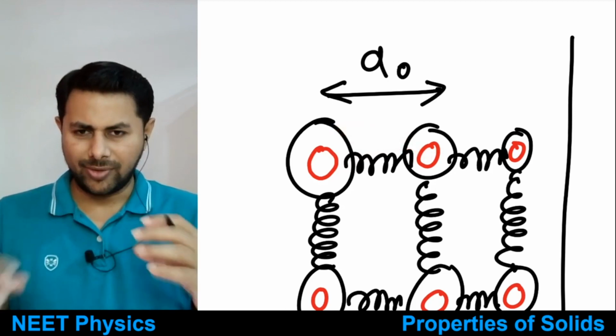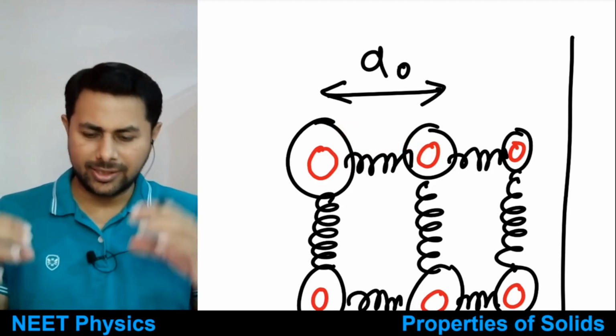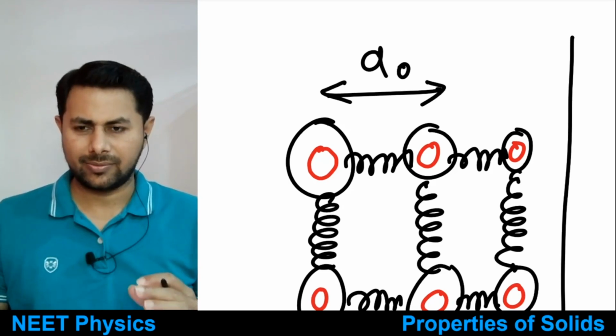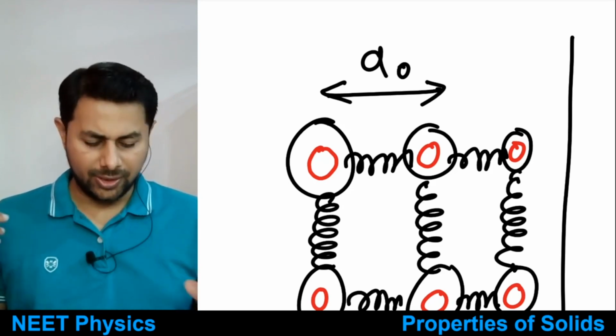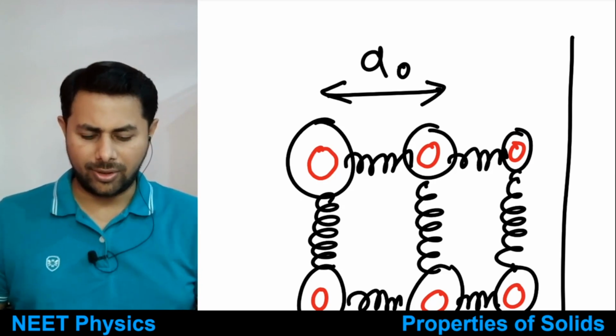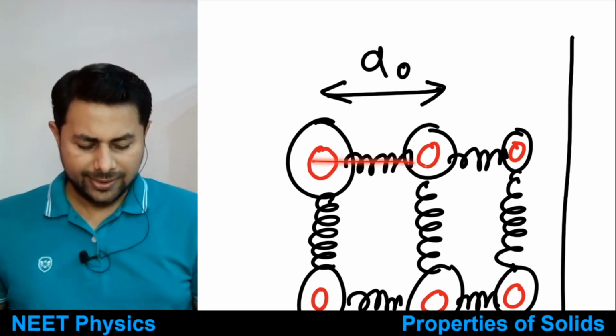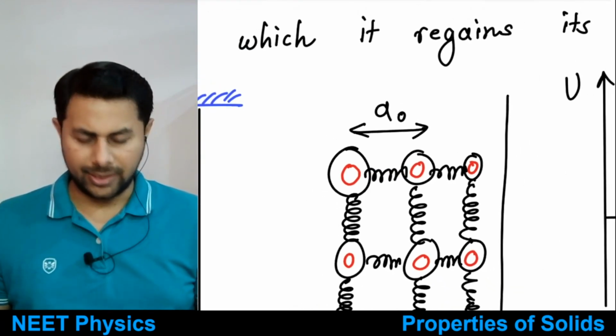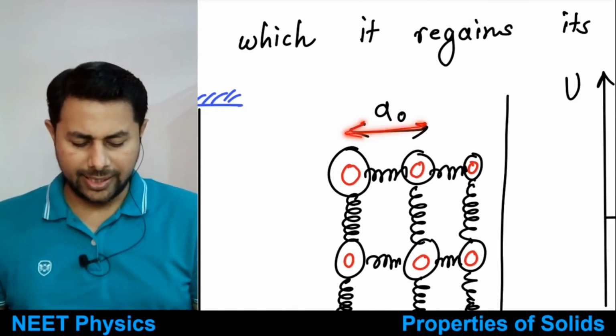Okay, so atoms want to stay at such a distance from one another where the forces are balanced, okay, where there is no attraction, no repulsion, right? All these forces are balanced. So that distance is known as the equilibrium distance. Okay, this thing is clear. Let's call it A naught.